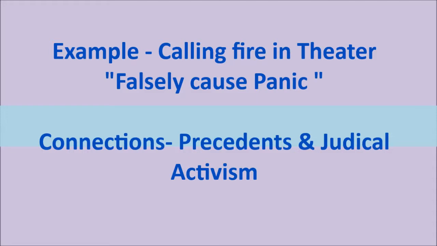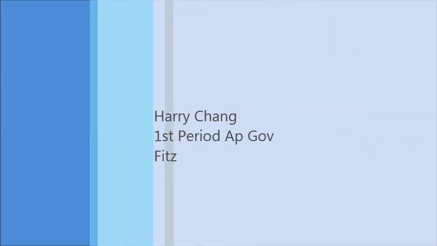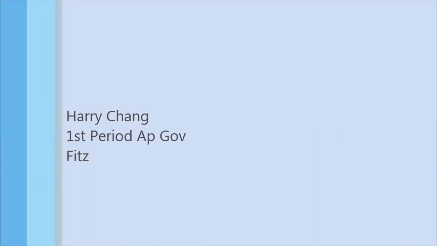This Supreme Court case ties in precedents and judicial activism. Precedent because it was the first Supreme Court case that dealt with the clear and present danger rule. And also, the justices were engaging in judicial activism because they let states have the power to regulate free speech. In the end, Schenck was jailed for 6 months and the Supreme Court established a new rule that is still effective to this day.